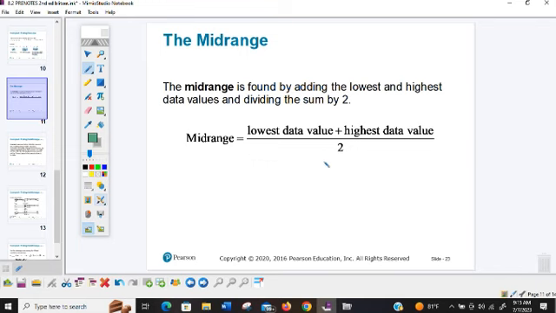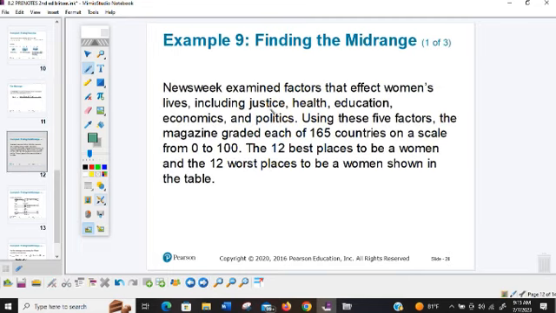Now, I've been teaching statistics a long time, and students miss this a lot. They see the word range, and you're so used to high minus low. I believe that's in our lesson, the next lesson. But mid-range, you do low plus high. So be really careful on that. You take the low plus the high, divide by 2. Mid, like middle, halfway, that's why you're dividing by 2.